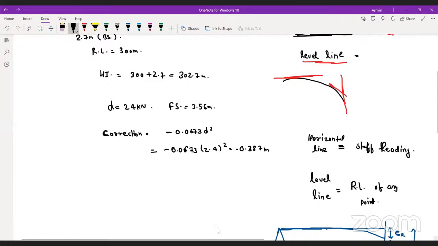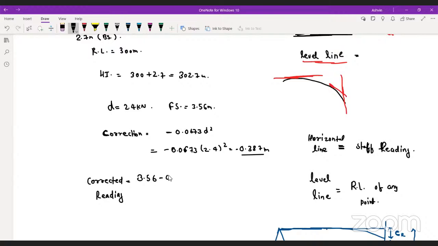Now, if this is the correction and this is the reading, then the corrected reading will be what?